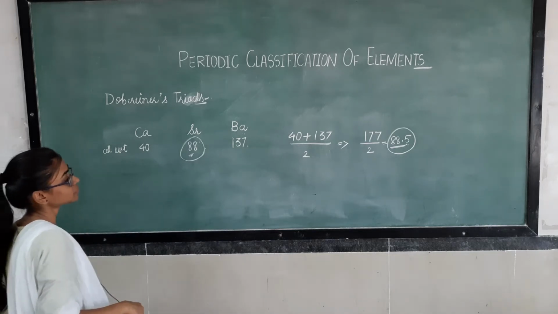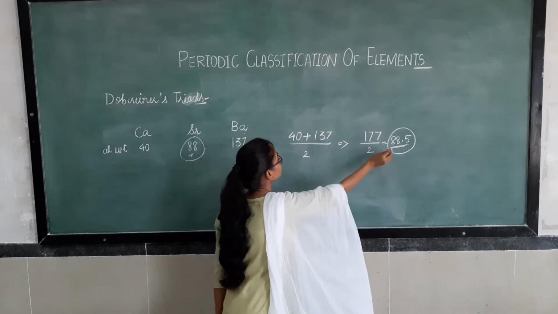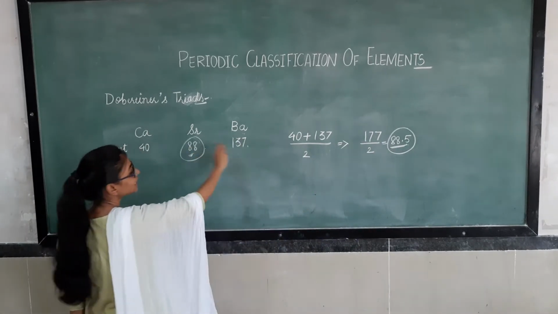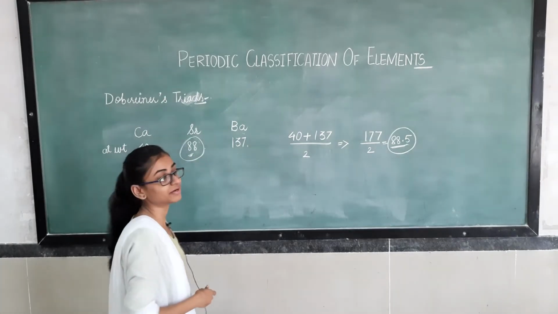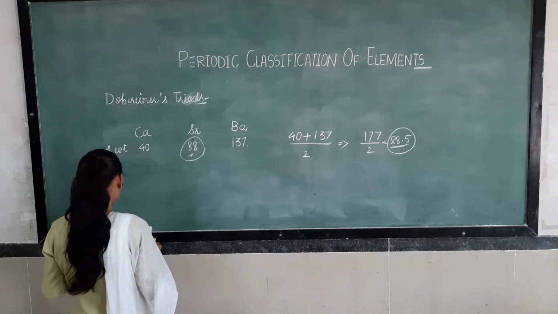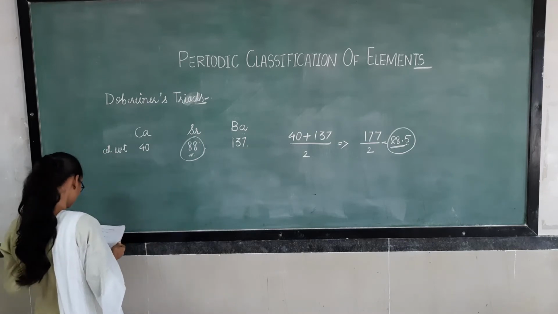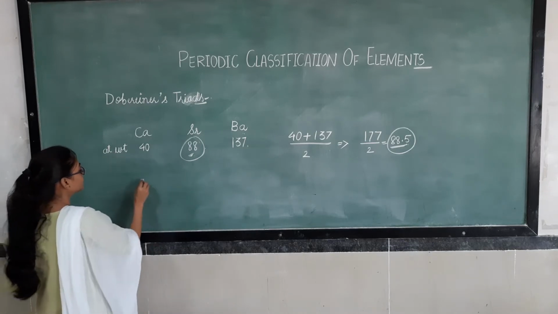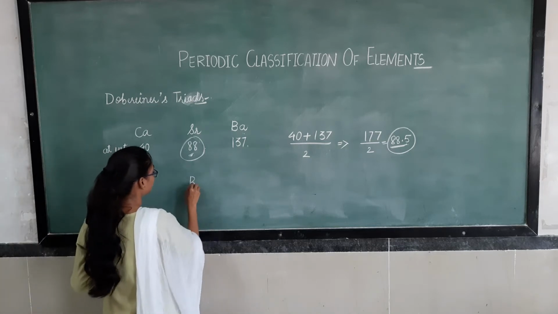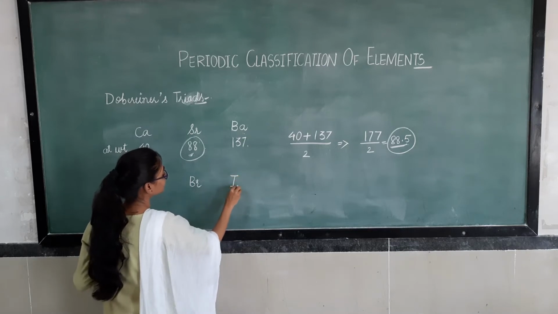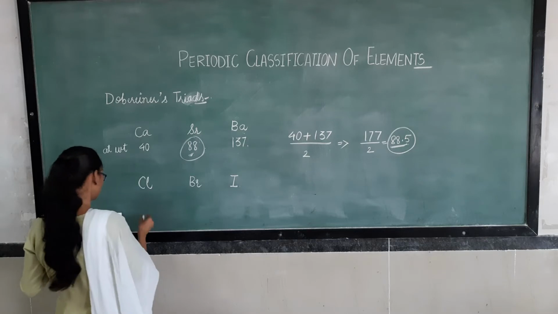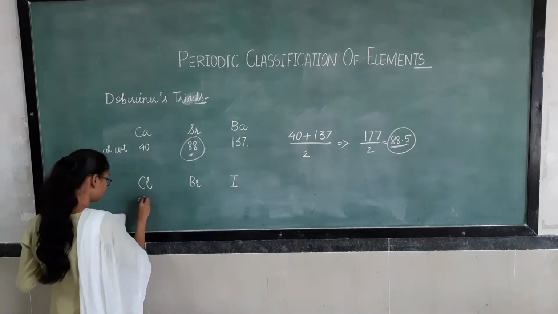So with the approximation of 88 atomic mass, he kept these three elements successfully in his triad method. And next he grouped chlorine, bromine and iodine. Here also you can see the atomic mass of chlorine is 35.5.